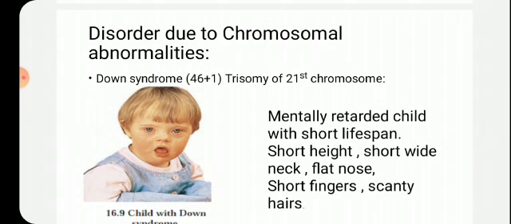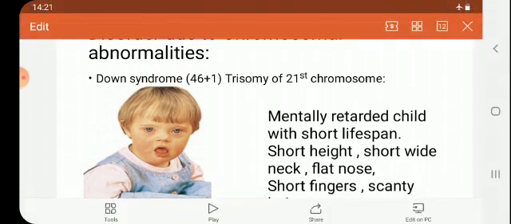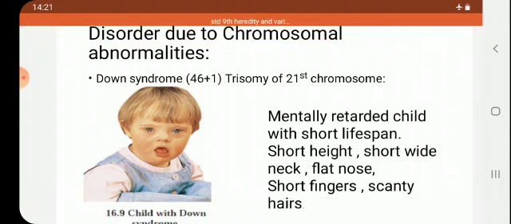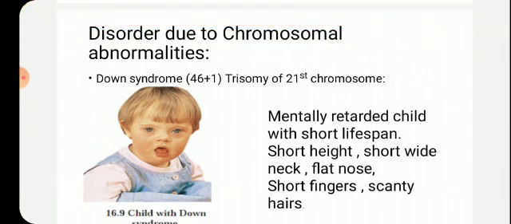Chromosomal abnormality means the number of chromosomes may be more or less. Secondly, diseases may occur due to mutation in genes. What is meant by mutation in a gene? It means a change in the structure of the gene. They will have the same number of genes, but there will be a change in the size or the structure of the gene, and that is called a mutation.